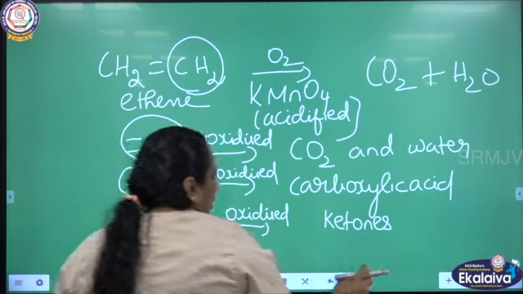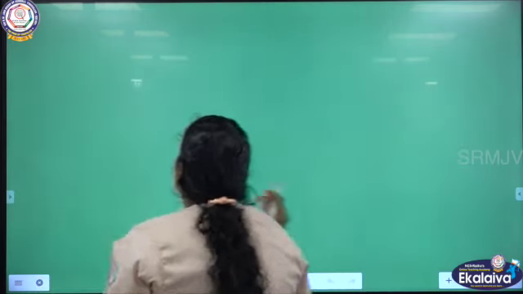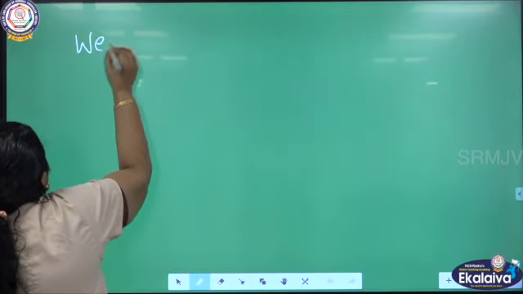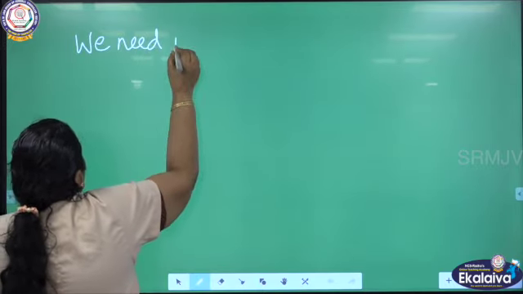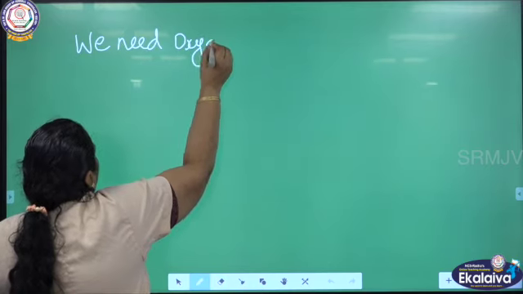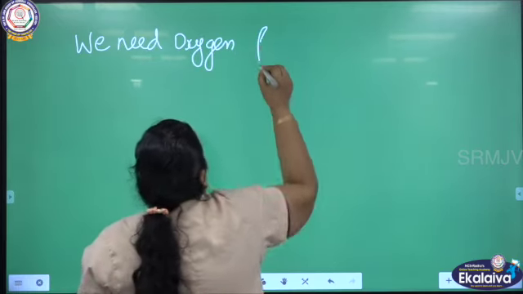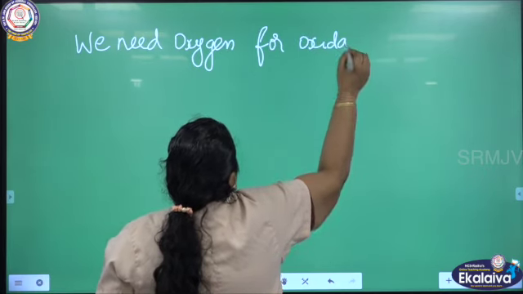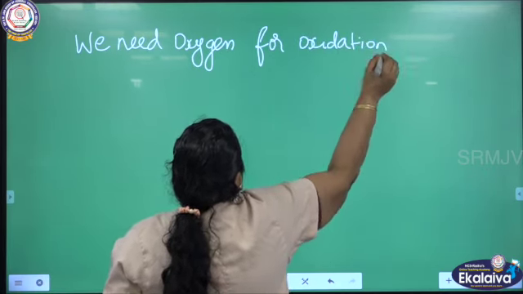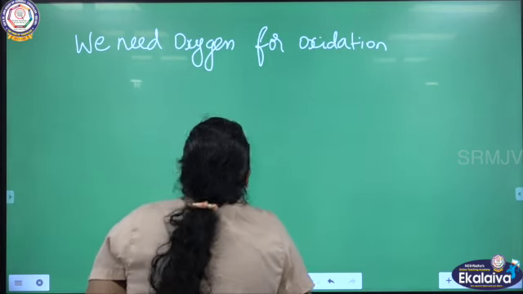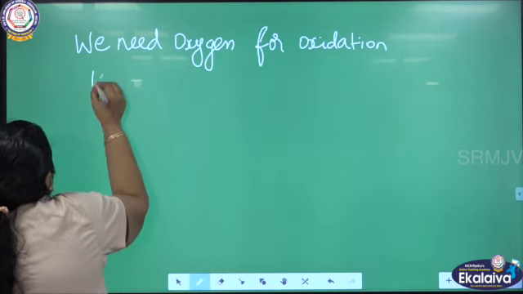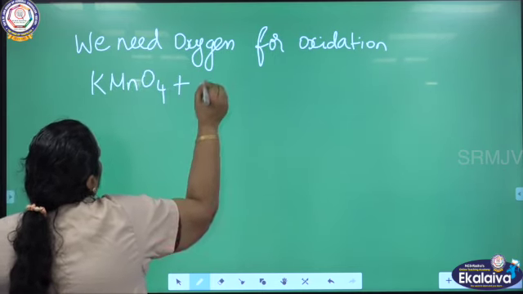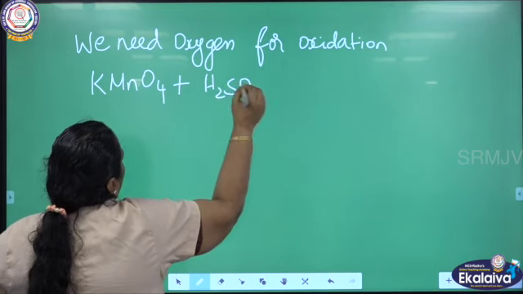One more thing I wanted to say here. We need oxygen to carry out the oxidation, is it not? So let us see now how we are getting the oxygen, nascent oxygen. We need oxygen for oxidation. For example, I told you acidified potassium permanganate is a powerful oxidizing agent.